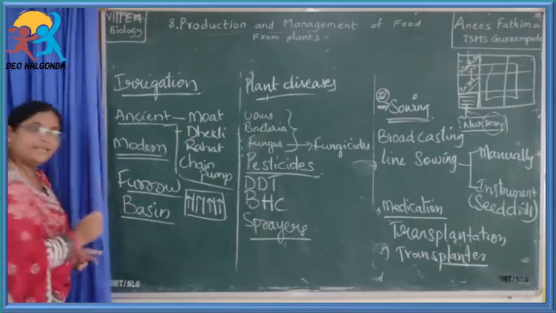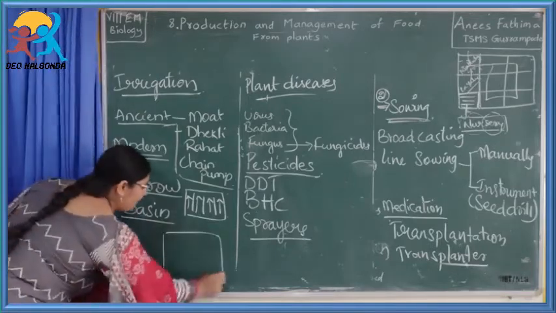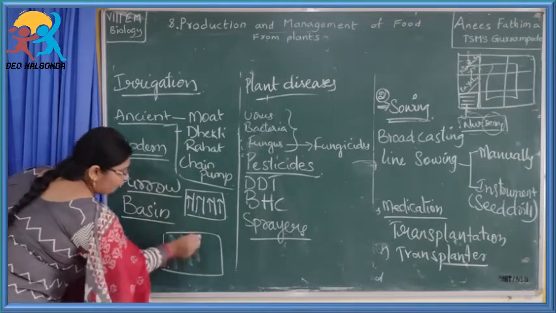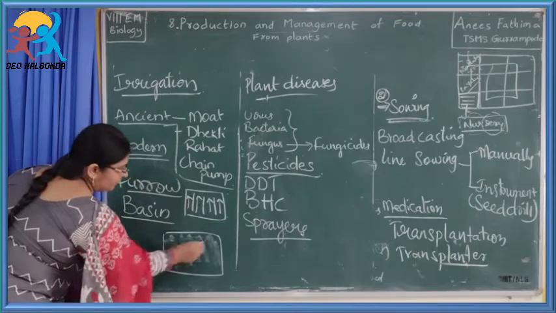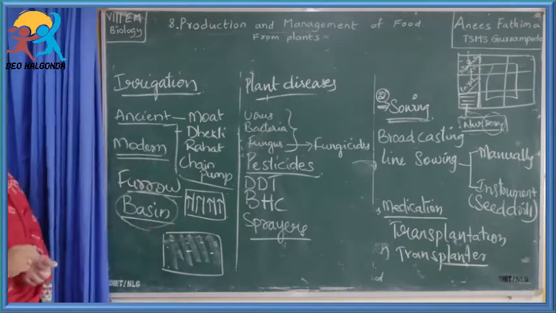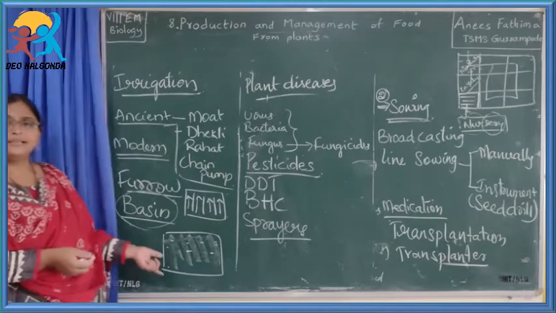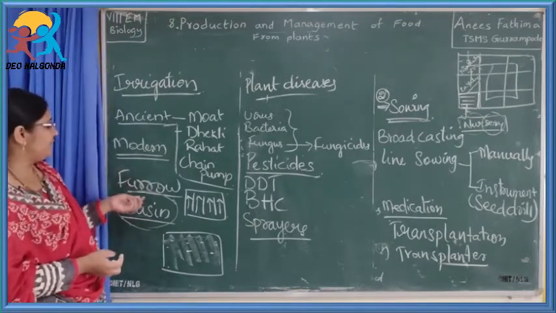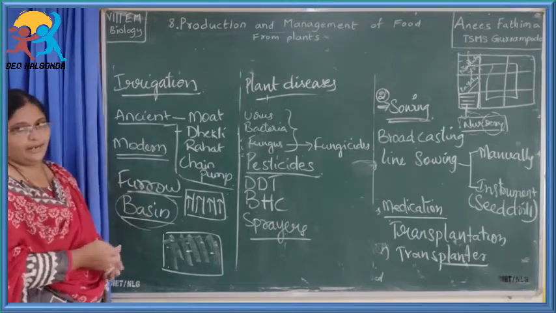Whereas coming to basin irrigation, the complete area of land will be flooded with water, and the plants will be present in it. This type of irrigation is called basin irrigation. Mostly it is seen in the case of paddy. So these are the different types of irrigation systems, that is furrow irrigation and basin irrigation.